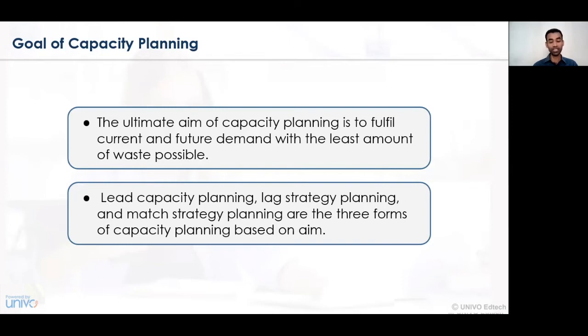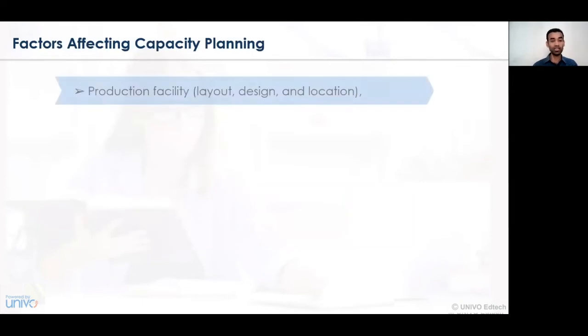So there are three types or forms of capacity planning that can be undertaken. Number one, the lead capacity planning; number two, the lag strategy planning; and number three, the match strategy planning. Based on the requirement, the need, or the goals of the organization, any one of the capacity planning strategies needs to be implemented, and it has to be seen that the production activity is being undertaken very effectively. Now let's understand the various factors that affect capacity planning.